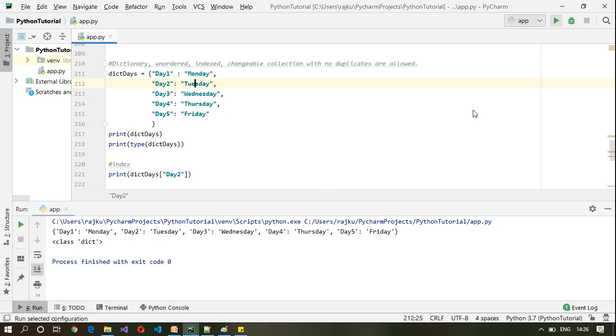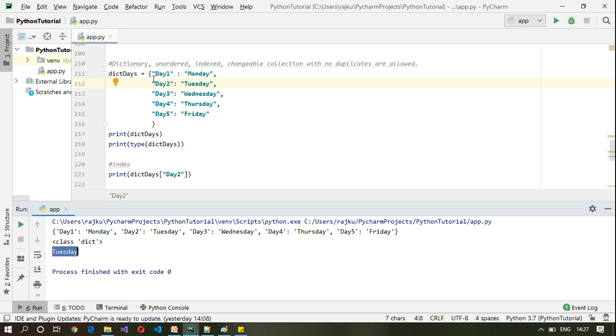So let me execute this. You can see the values within the dictionary can be accessed through the key by using the variable name followed by square bracket, and within the square bracket you will provide the key.